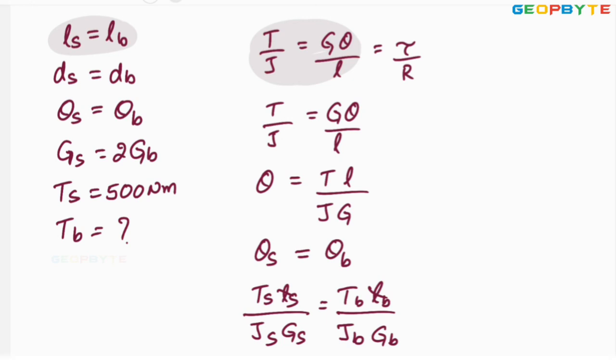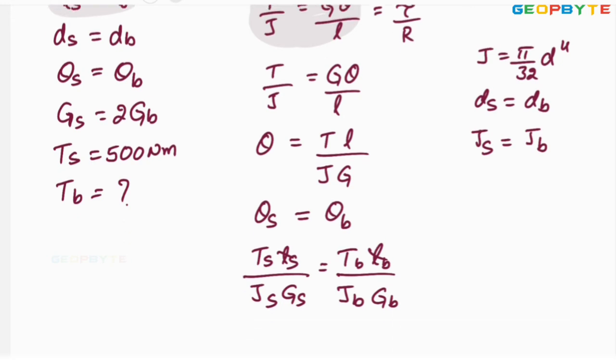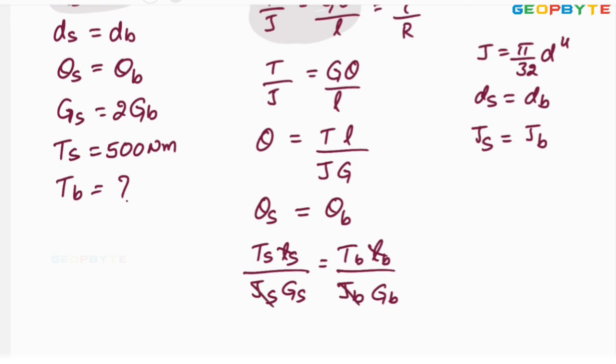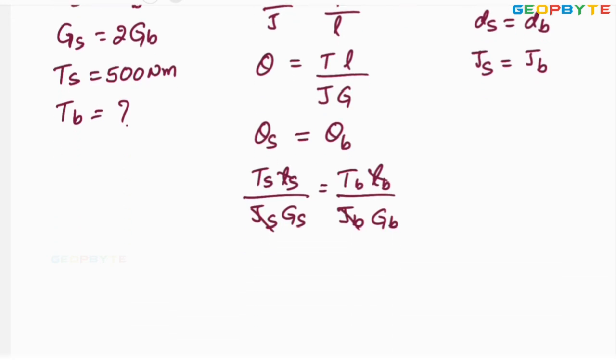J equals pi by 32 into d power 4. Since the diameter of the steel shaft equals the diameter of the brass shaft, the polar moment of inertia for the steel shaft equals that for the brass shaft. These two cancel. Finally, you are getting TS by GS equals TB by GB.